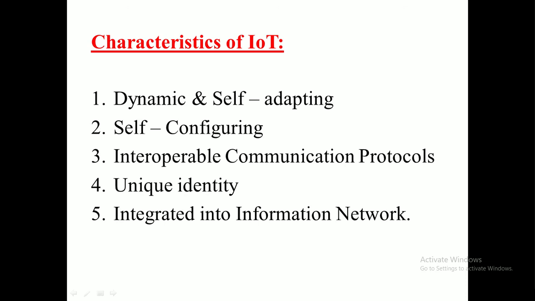And the next one is interoperable communication protocols. What do interoperable communication protocols mean? These devices may support a number of communication protocols and can communicate with other devices and also with the infrastructure. It means that using these communication protocols, we send the data from one device to other devices, or from one device to the gateways to upload the data.